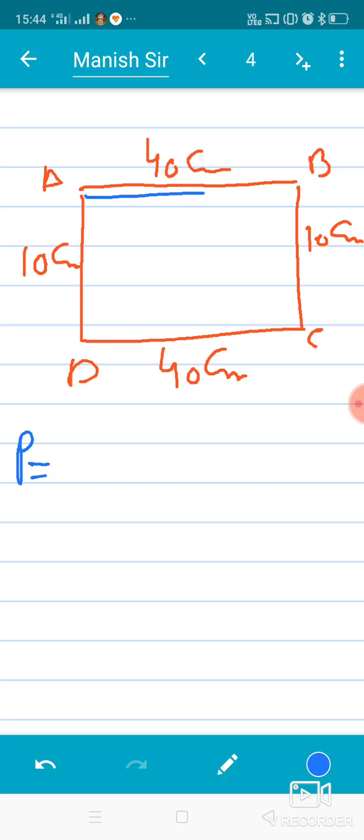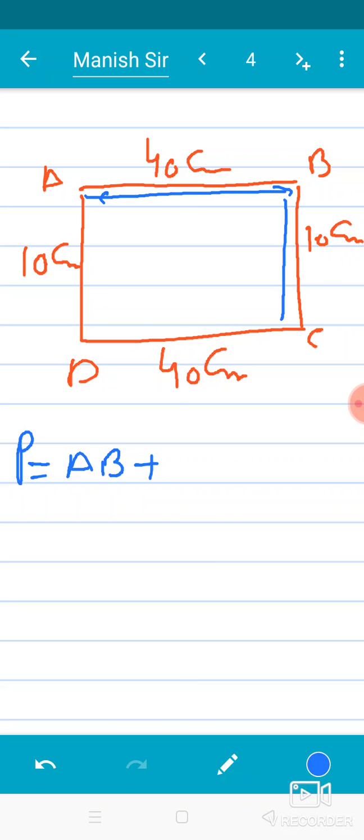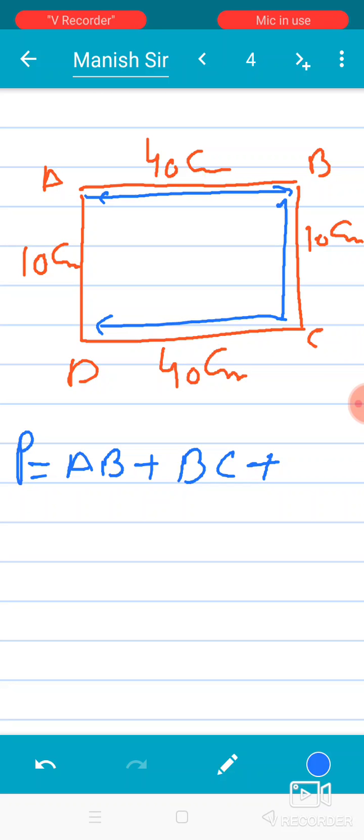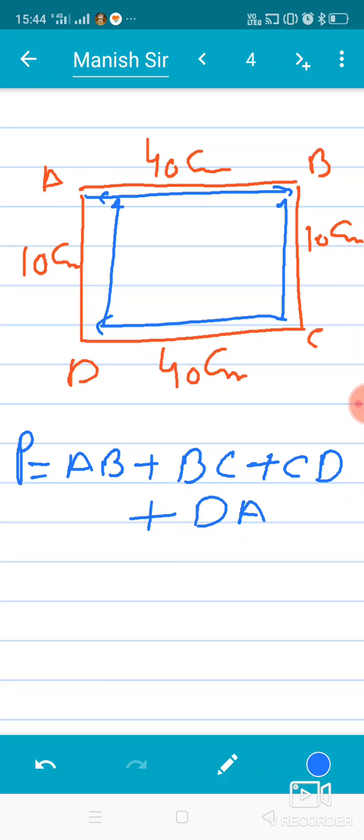Firstly we add AB, plus BC, plus CD, plus DA.